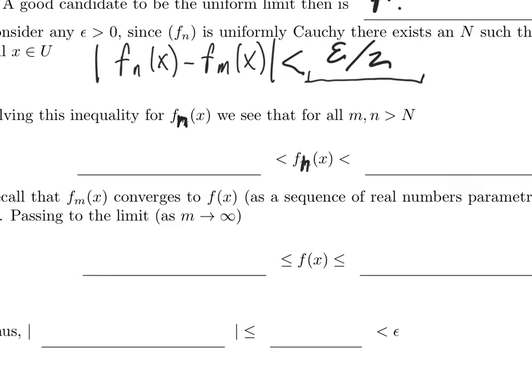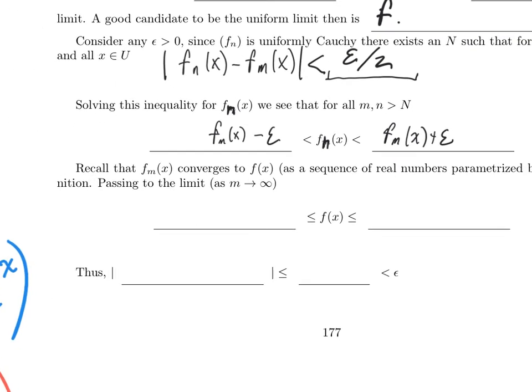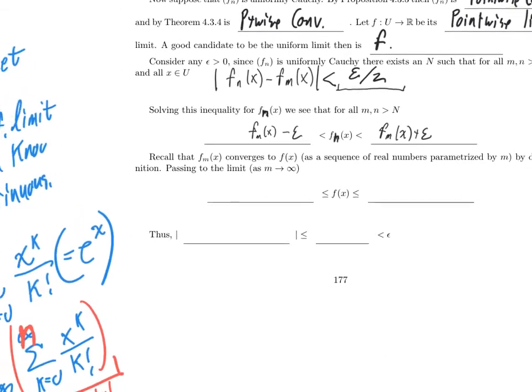So I'll end up with f sub n of x in the middle. I'll get f sub m of x minus epsilon on one side, f sub m of x plus epsilon on the other. This is the downside of having these prepared notes, and I read them before I start. I wrote them myself, but there's more than one way to do a thing. Maybe that's an upside. I don't know.